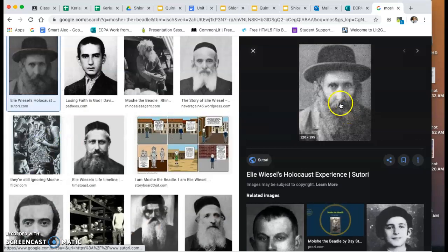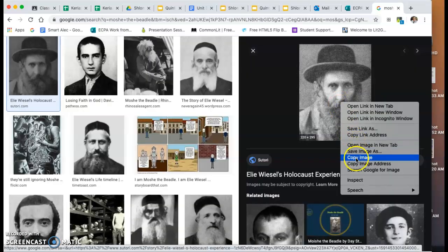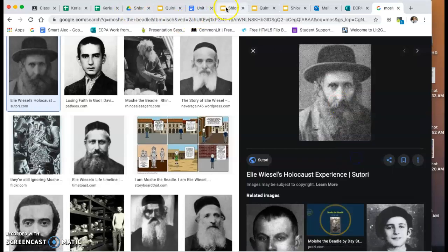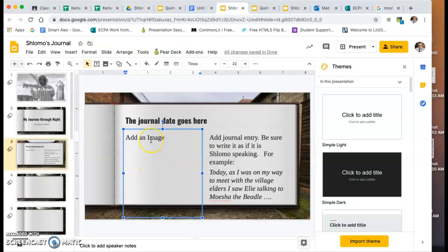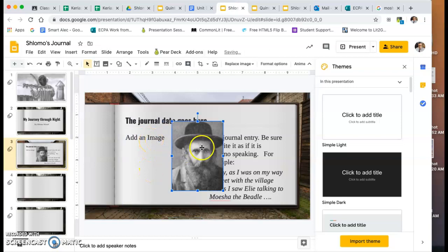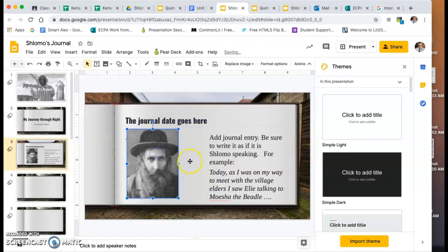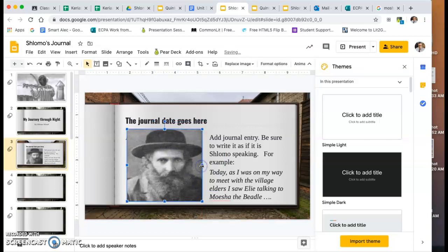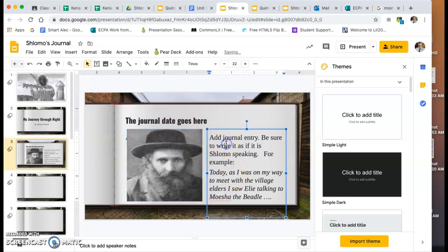That's Moshe the Beadle. It's a real image. Copy the image, and then paste the image. And then add your entry.